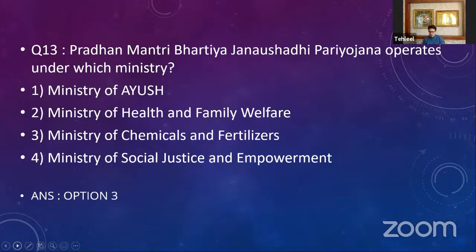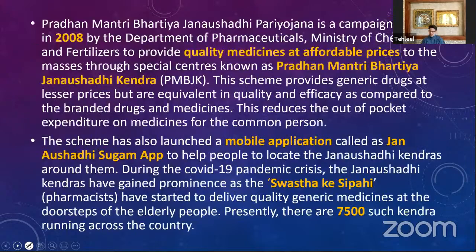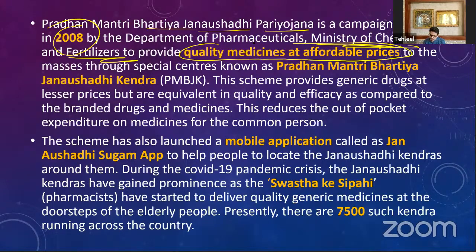Now you have the second question. It was a very direct question, and that is Pradhan Mantri Bharatiya Janaushadhi Pariyojana. Now this is operated under which ministry? Before we get to the answer, we just want to see what this concept is. Pradhan Mantri Bharatiya Janaushadhi Pariyojana is a campaign launched in 2008 by the Department of Pharmaceuticals, Ministry of Chemicals and Fertilizers, to provide quality medicines at affordable prices. For that particular objective, we have this scheme in place.